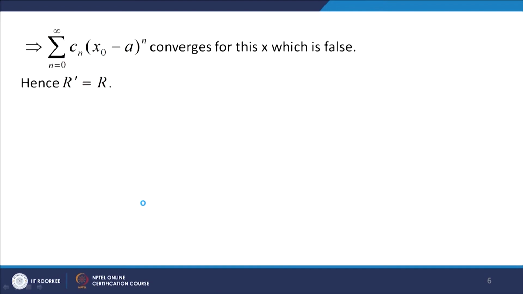For this x the series converges, which is false, and hence r dash should be equal to r. So, that is how we prove this theorem.